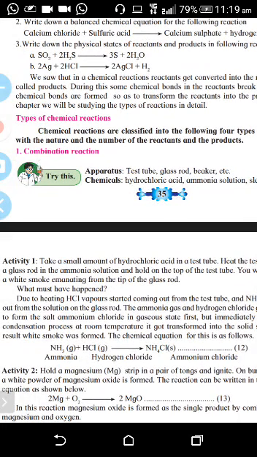So the first type is combination reaction. Now what is the combination reaction? Always remember that when two or more reactants combine in a reaction to form a single product, that is called combination reaction.